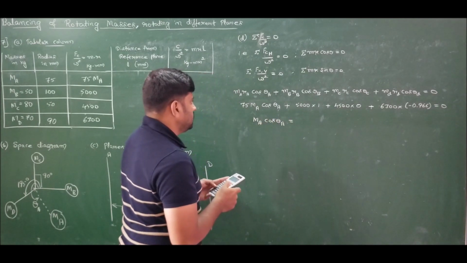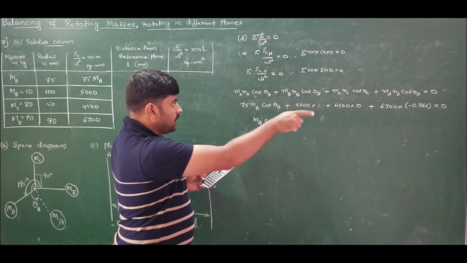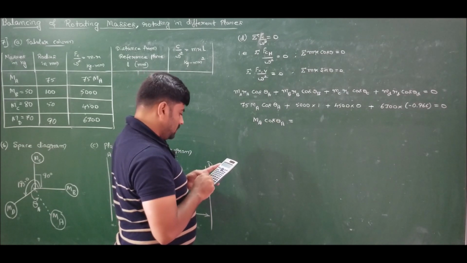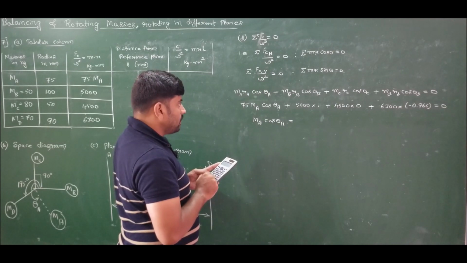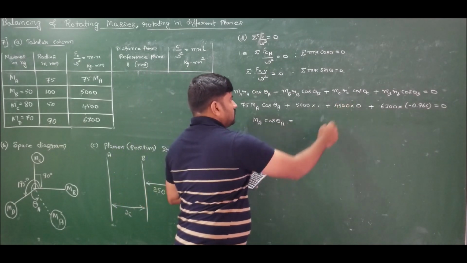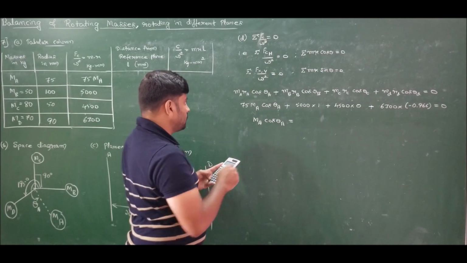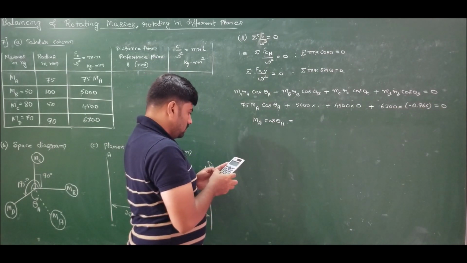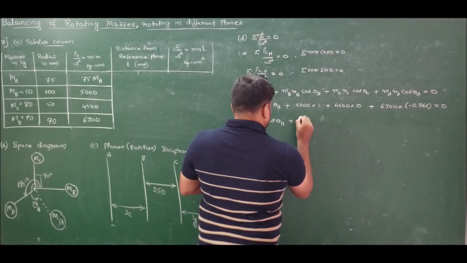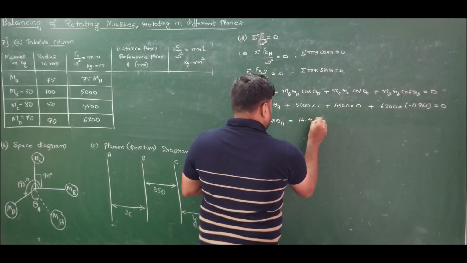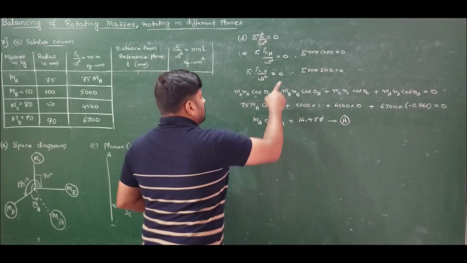MA cos theta A is equal to, that will become plus, so it is 0.966 into 6300 minus, this will become 0, this is minus 5000, divided by 75, which is 14.477. Take it as equation A. Now go for the second one.